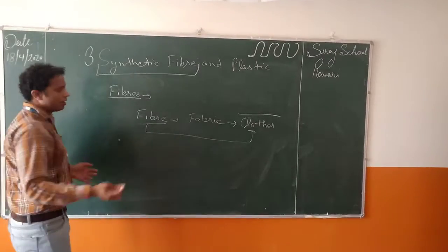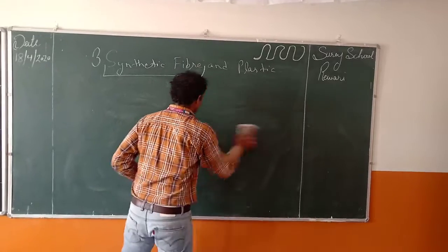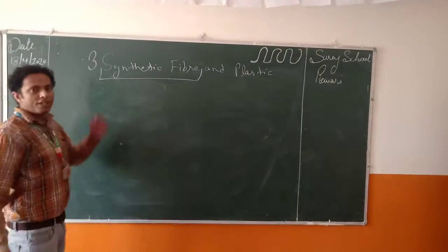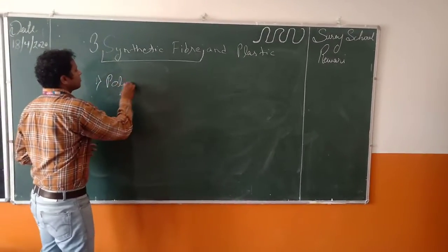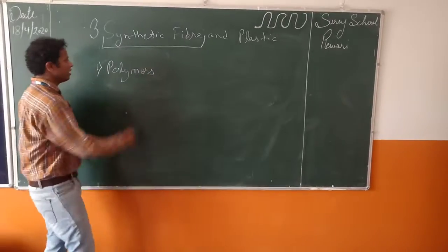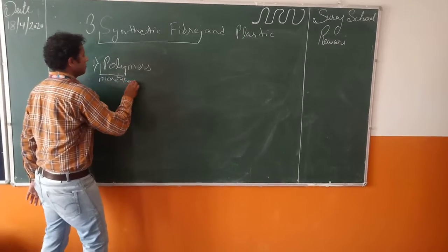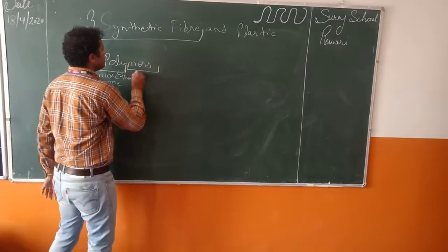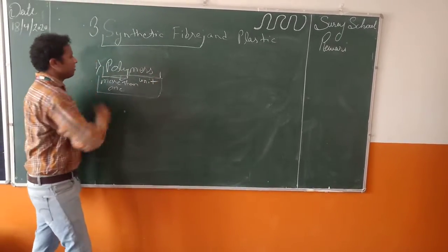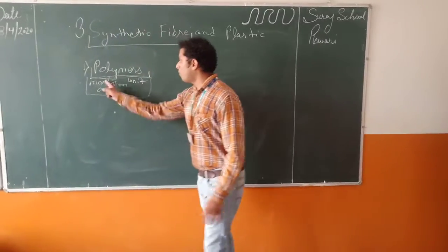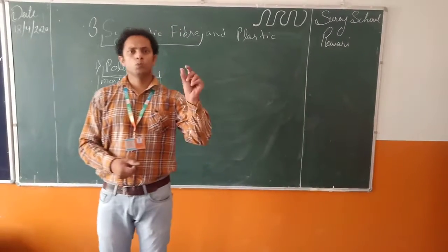So let's learn about the synthetic fibers. What are synthetic fibers made up of? Synthetic fibers are made up of polymers. Here poly means more than one, and mer means units. So what are polymers made up of? Polymers are made up of more than one unit. It means these are long chains of small units.